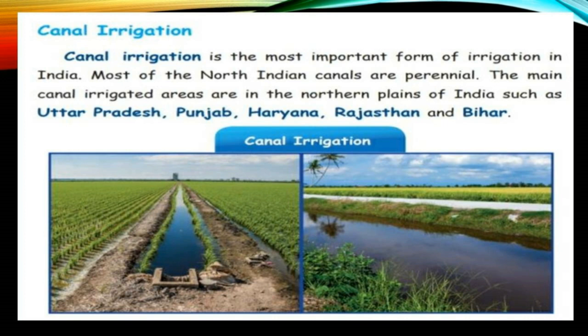These are the most known states which use canal irrigation. Water from the river is formed into a canal and supplied for agriculture. It is known as canal irrigation.